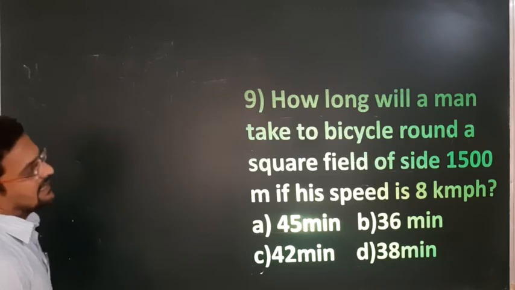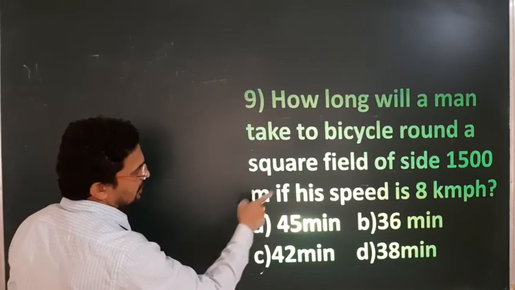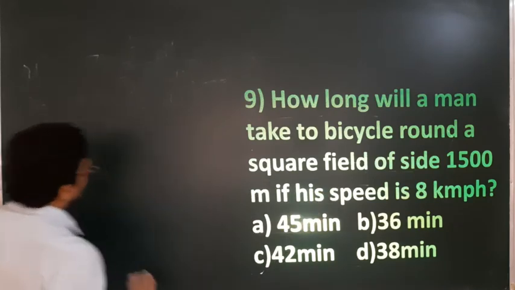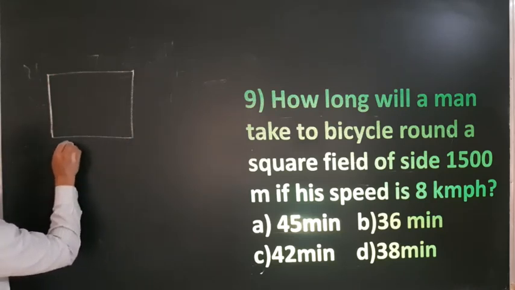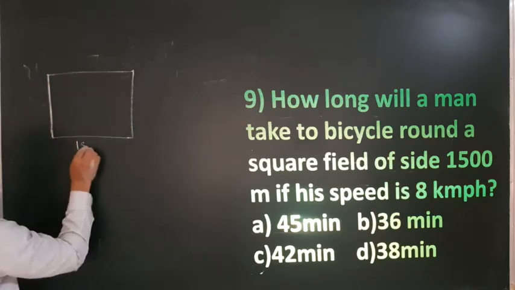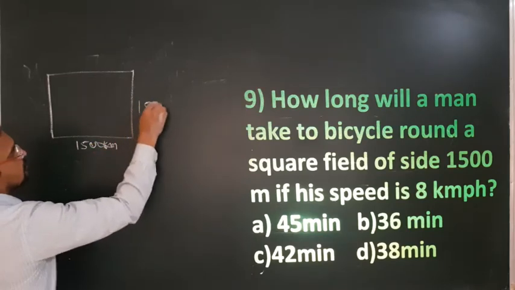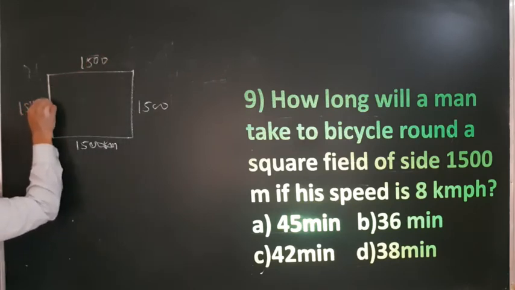How long will a man take to bicycle round a square field of side 1500 meter if his speed is 8 kilometer per hour? Okay, so there is one square field. Square means each side is the same. So this is 1500 meter, and this is also 1500, this is also 1500, this is also 1500, correct?